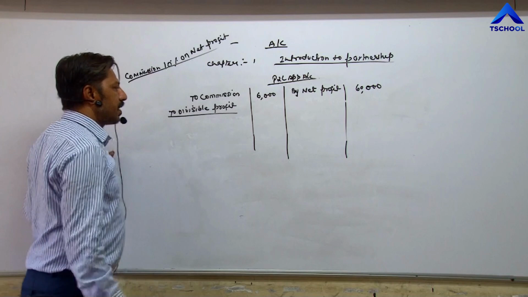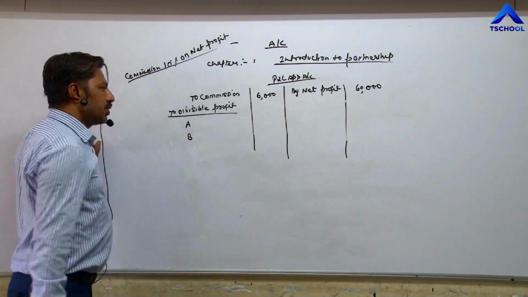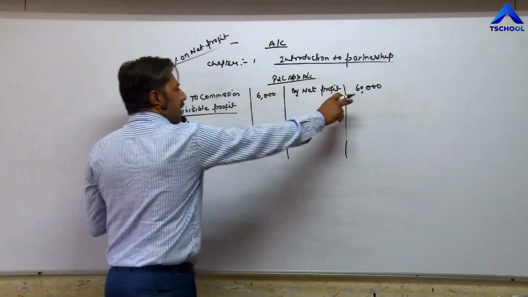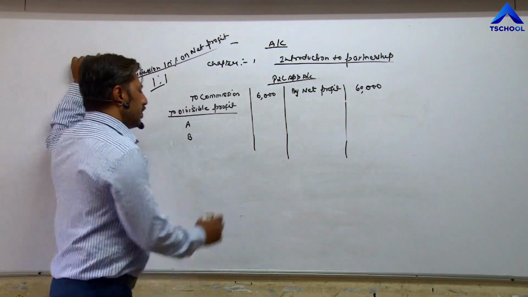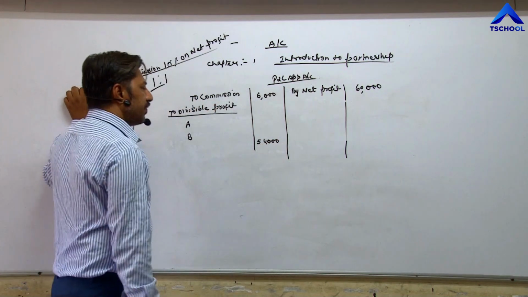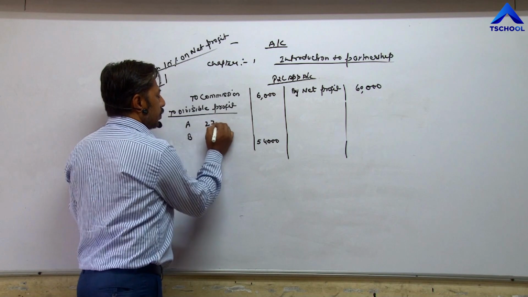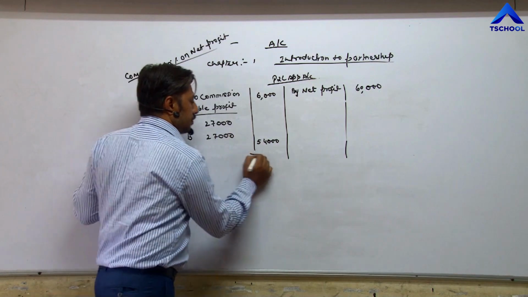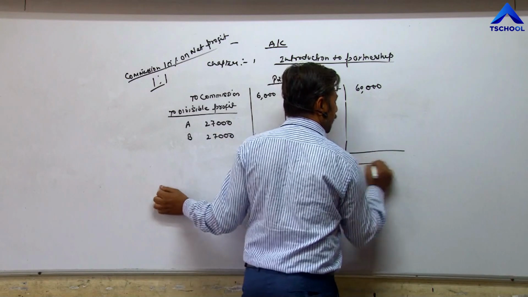Suppose total there are two partners A and B. A and B ratio assume equal, 1:1. So 60,000 minus 6,000, remaining profit, means the divisible profit, is 54,000. And ratio we have assumed equal, means 1:1. So in equal ratio we have to divide: 27,000 each. Account is closed. 60,000.